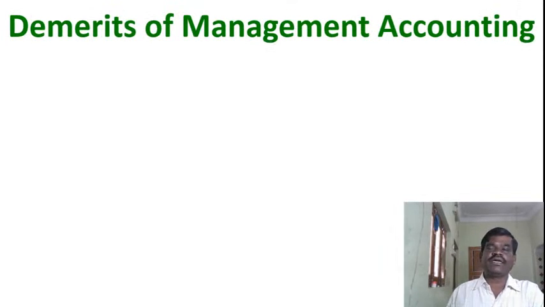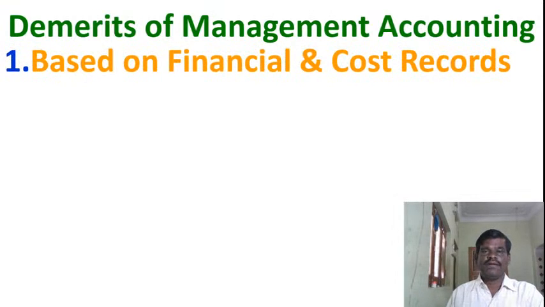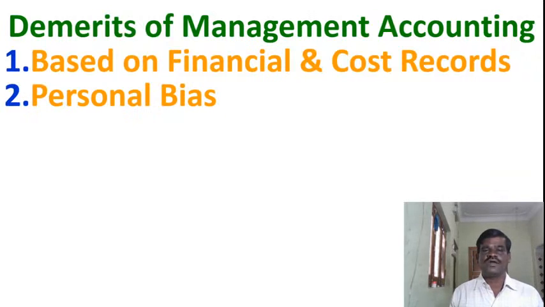Next one, demerits of management accounting. What are the demerits of management accounting? Based on financial and cost records. Actually, management accounting is based only on financial and cost records. This is also one of the demerits. Next one, personal bias. Generally, I already told you, the management accounting information is prepared as per the requirement.